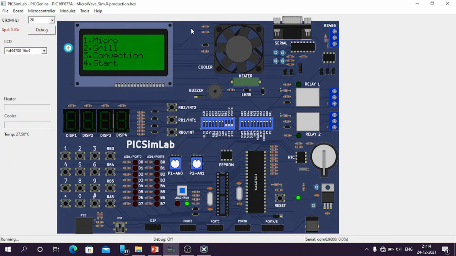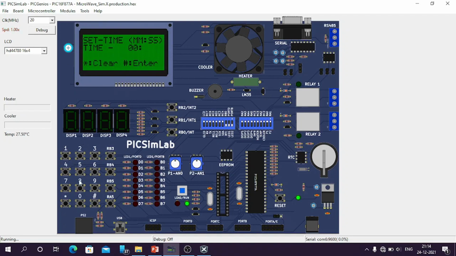Initially the power on display is displayed, then it shows the various cooking modes available. First I am going to select micro mode. To select the micro mode we have to press 1. It will display the power as 900 watts and ask to set the time. So I am going to set the time as 50 seconds.